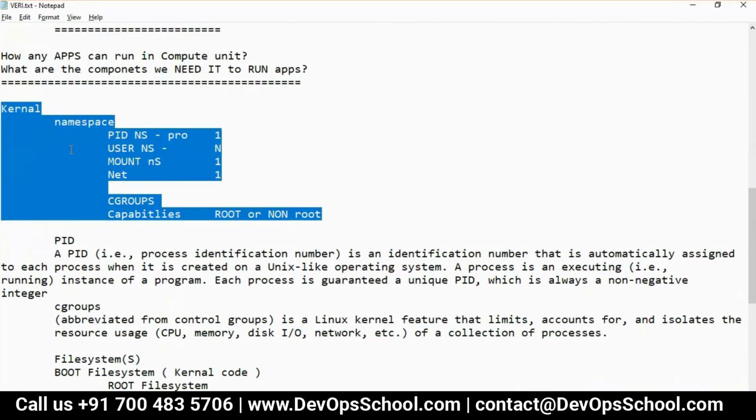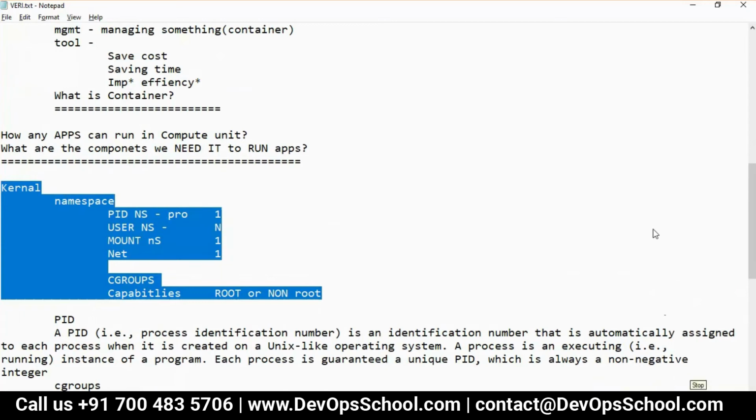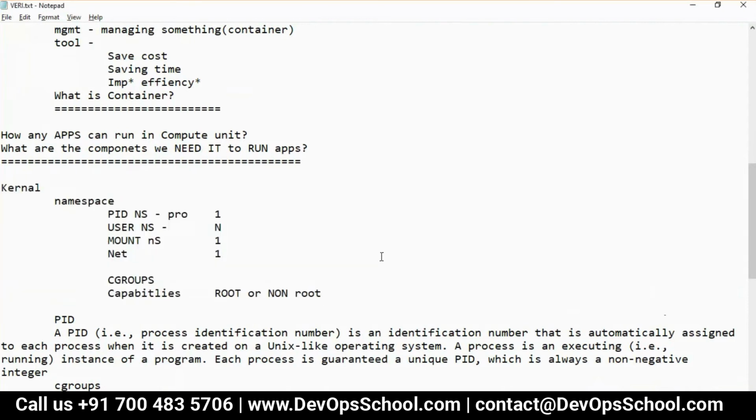So guys, so far did you understand that? How this system allocates the resources and you run applications? Did you understand this? Any confusion so far? Okay.